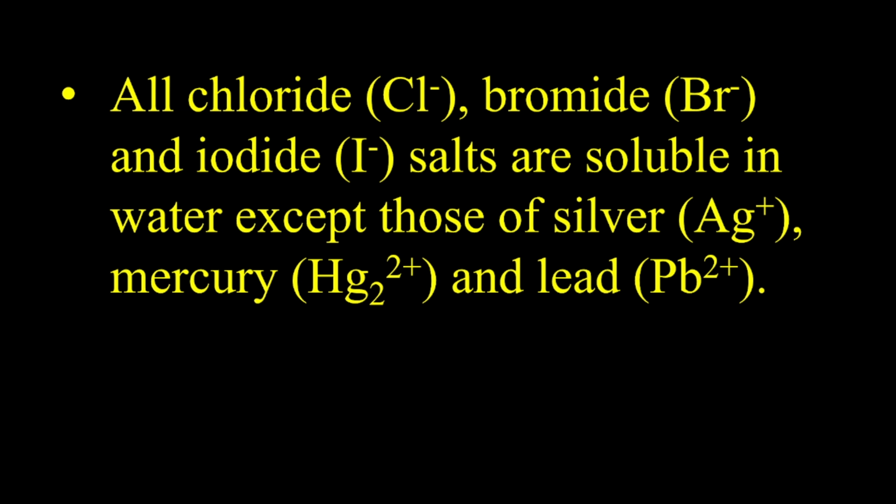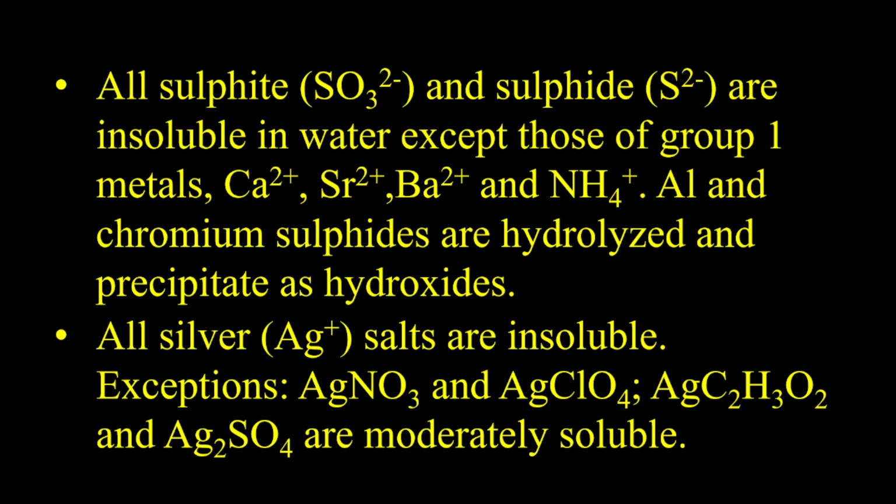Next, all chloride, bromide, and iodide salts are soluble in water except those of silver, mercury, and lead. Also, all sulfite, that is SO3 2-, and sulfide, S2-, are insoluble in water except those of group 1 metals. Now when we talk about group 1 metals, we are talking about lithium, sodium, potassium, etc., and Ca2+, Sr2+, Ba2+. We can also have the ammonium ion.